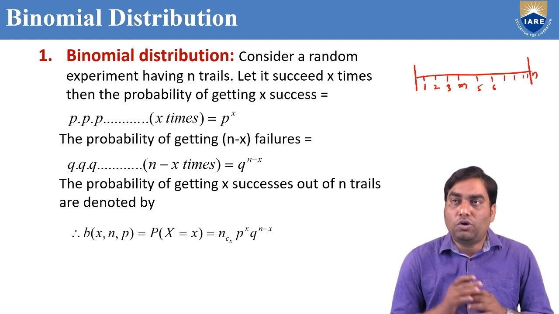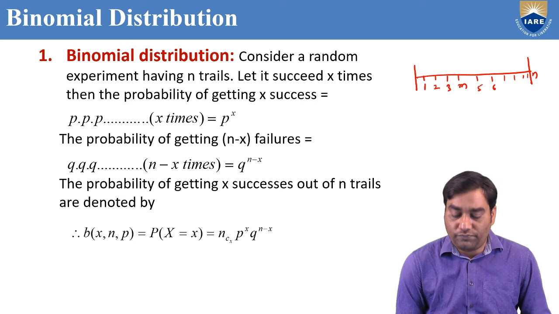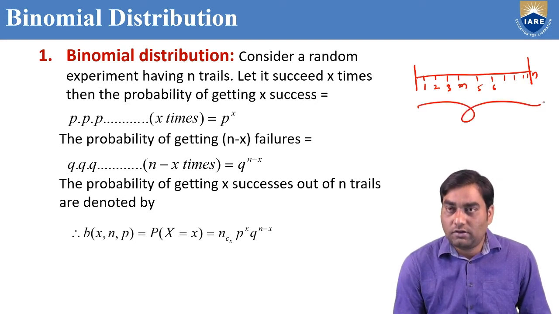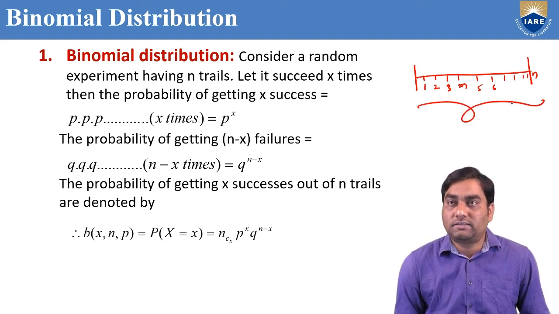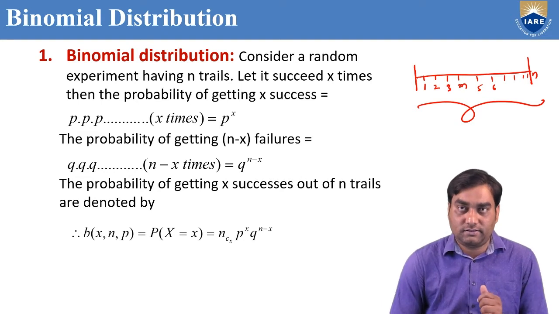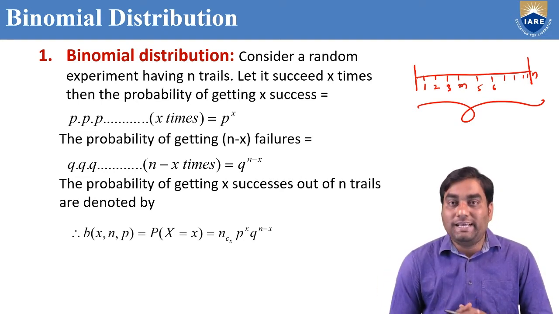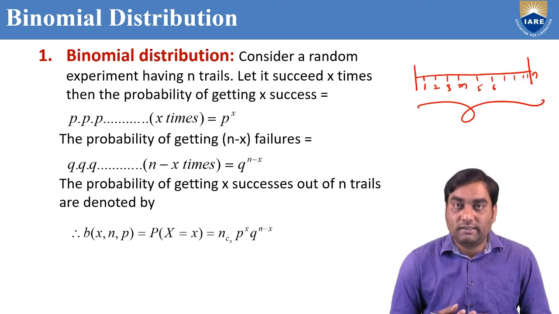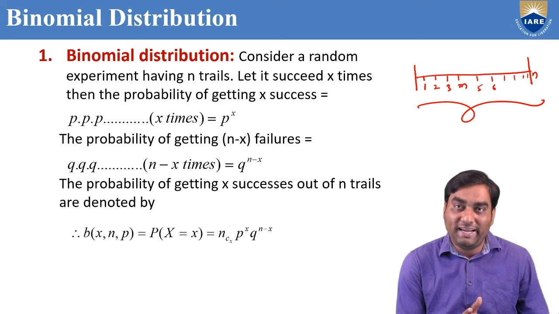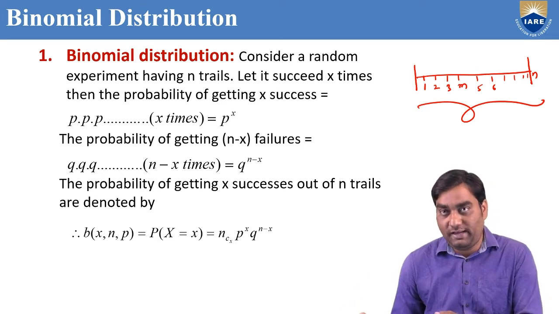But out of these n trials, from 1 to n, not always all are successes. Suppose tossing a coin 10 times. Is it possible to get head 10 times? No. Sometimes maybe head, sometimes maybe tail.